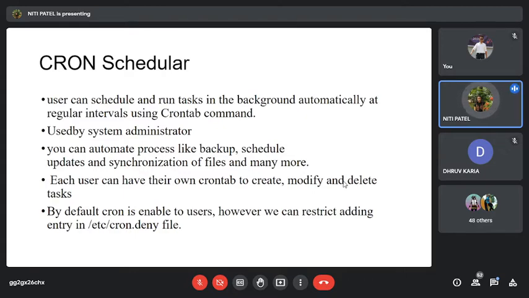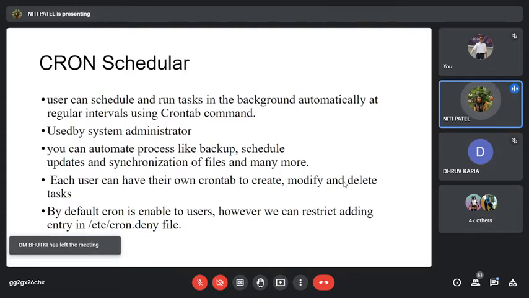And from where have I restricted it? I have restricted it from the etc directory. Inside that we have a file called the cron.deny file. In that I have added his name. Therefore, he is restricted from using this particular command. So you can add the users. Who can add this? Only the admin.